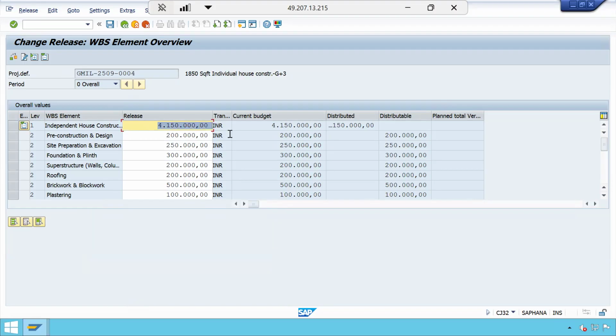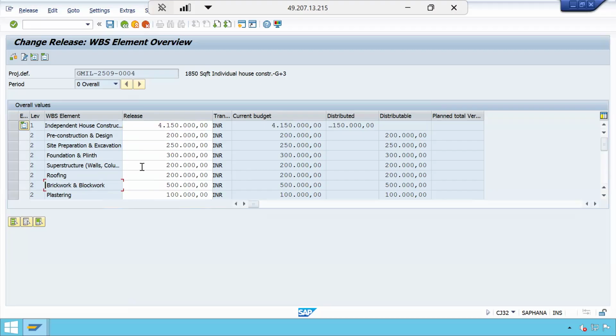Either it can be a partial value as per the requirement of each phase, or he can keep the total value, but at this WBS level he can give only 2 lakhs, and he can release for further WBS elements whenever required, whenever we are executing that particular phase of the project. That way also we can do. Generally they may release 80% or 90% based on the requirement of the project at a time, so that they can carry out the procurement activities or any purchasing activities.